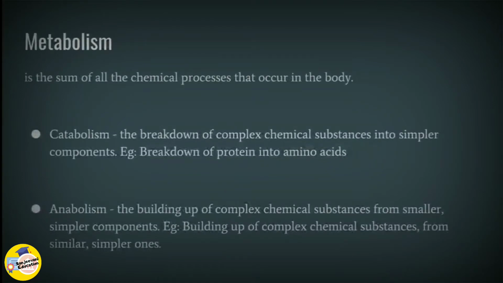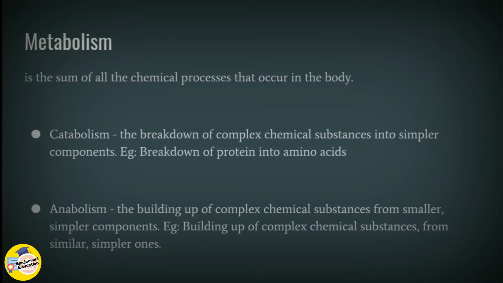Metabolism is basically the sum of all the chemical processes that are occurring in our body. Metabolism is actually a two-phase process. The first one is catabolism, which is the breakdown of complex chemical substances into simpler components, while the second phase involves anabolism. Anabolism is the building up of complex chemical substances from smaller, simpler components. If you look at the definitions, these two phases are complementary to each other.